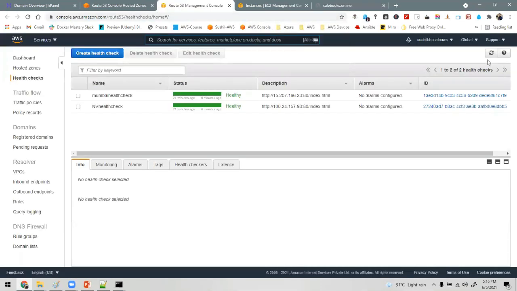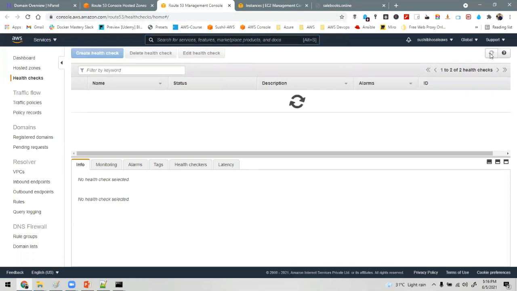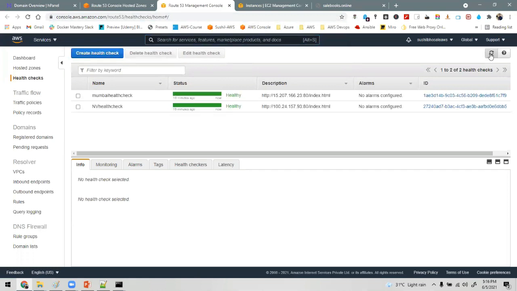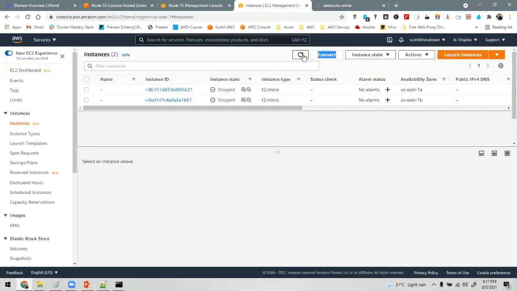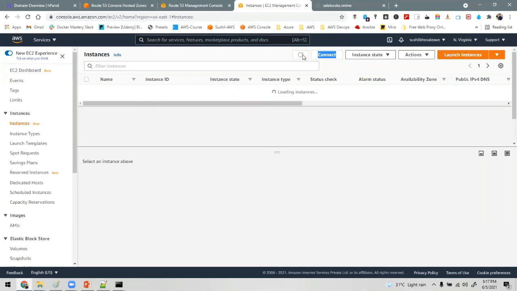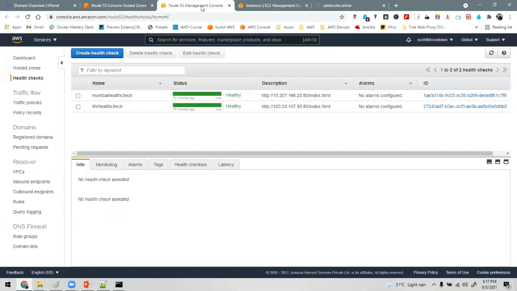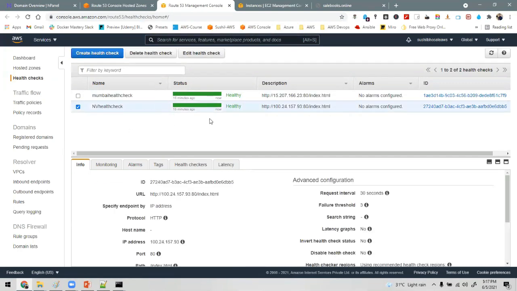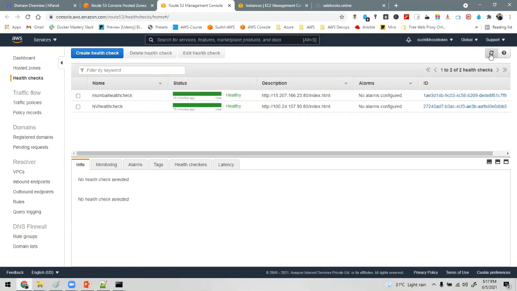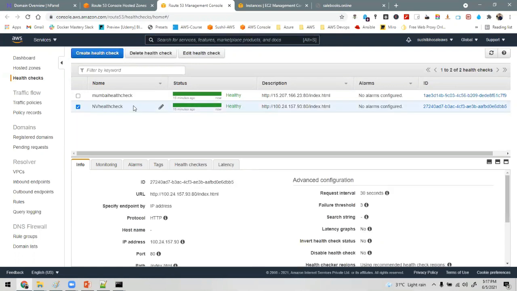Okay, now the health check will also fail. See. Stopped. Once this health check fails for the North Virginia region, it will do a failover. Now let's wait for the health check to complete.